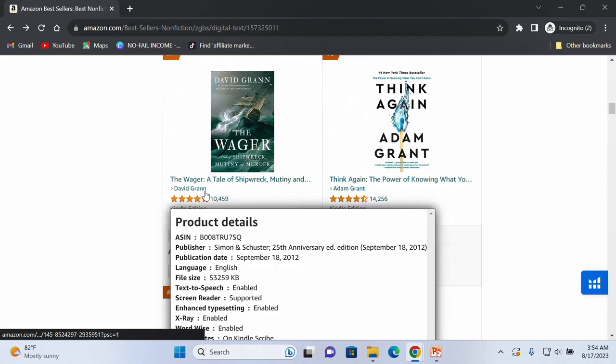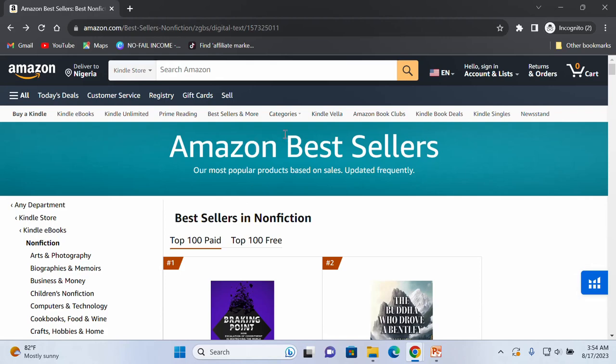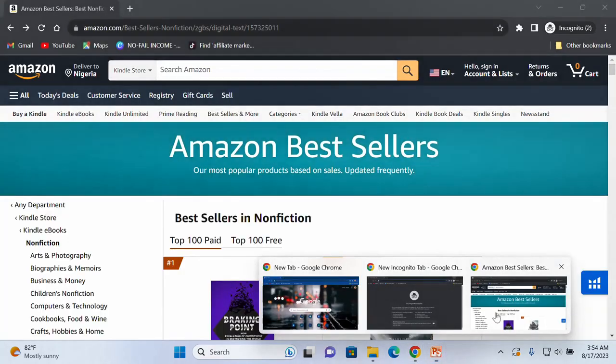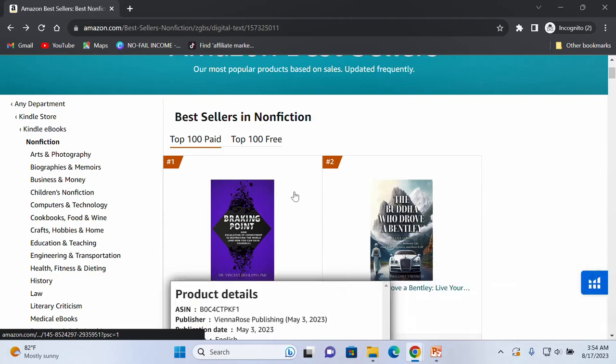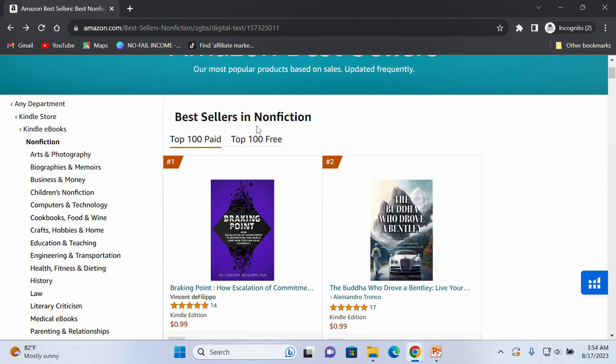Now, we are not going to be doing our research here when we are doing book modeling, because this section is completely to show you how you can model a book. Yes, we have another section where we are going to talk about book summary, but this book modeling section is about how you can model a best-selling book and also come up with something unique and sell in the market from what is already working in the market. So we are not going to reinvent the wheel. So let's continue. We are not going to be doing our own research from this particular search result in the bestsellers in the non-fiction category, top 100 best-selling books.